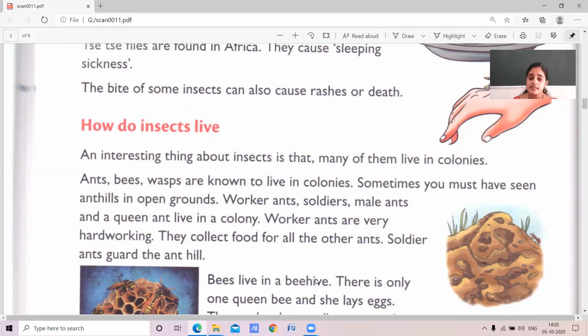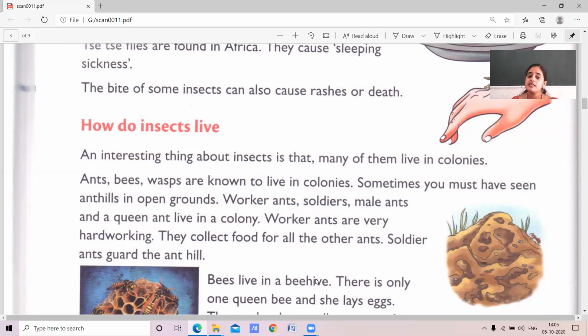Sometimes you must have seen ant hills in open grounds. Worker ants, soldiers, male ants, and a queen ant live in that colony, children.